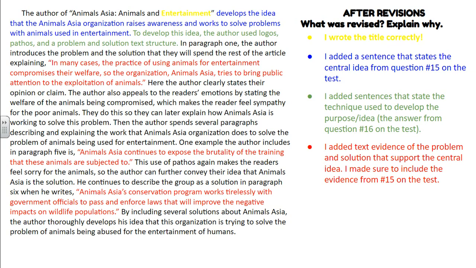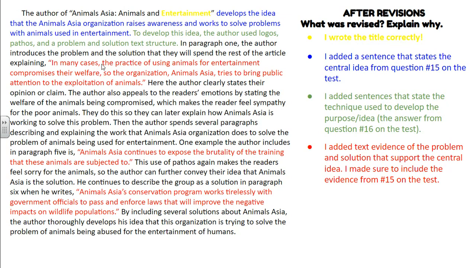I added text evidence of the problem and solution that support the central idea. I made sure to include evidence from question 15. So, in many cases, practices of using animals for entertainment compromises their welfare. So the organization Animals Asia tries to bring public attention to the exploitation of animals. This clearly supports Animals Asia working to raise awareness.